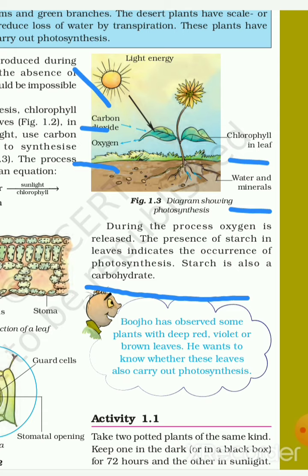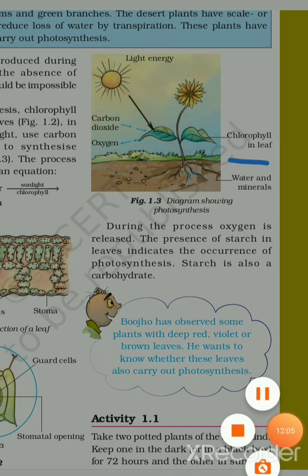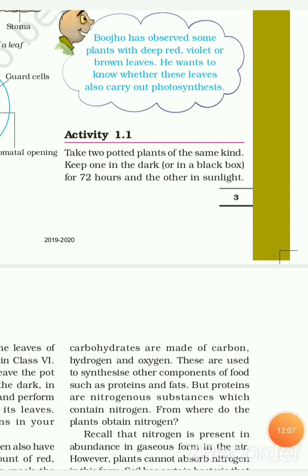Now Bujoho has observed some plants with deep red, violet or brown leaves. He wants to know whether these leaves also carry out photosynthesis or not. So for that one activity is given here. Take two potted plants of the same kind, keep one in a dark room or black box for 72 hours and the other in the sunlight.